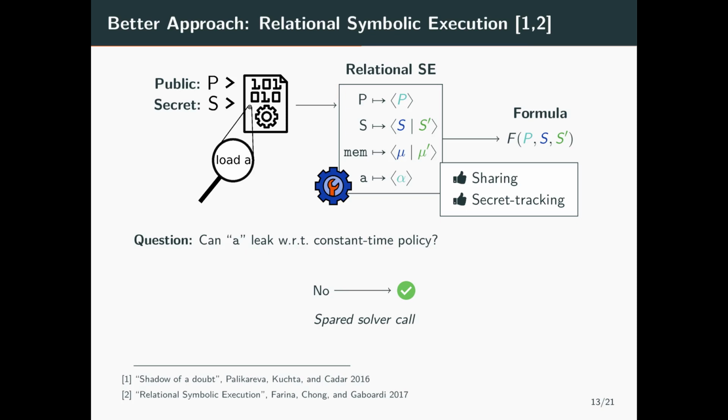The interesting thing is that when A maps to a simple expression alpha, then it means by definition that it does not depend on the secret. And so in this case, we can spare an expensive query to the solver. This mechanism, together with good simplification rules, helps us keep track of secret dependencies and reduce the number of calls to the solver, which drastically improves performance.